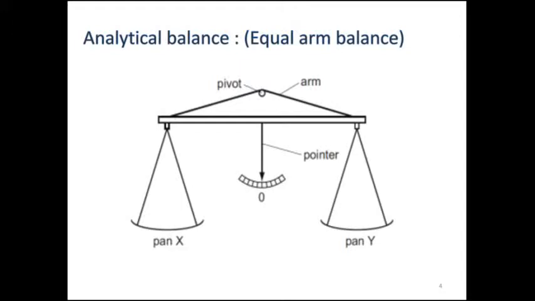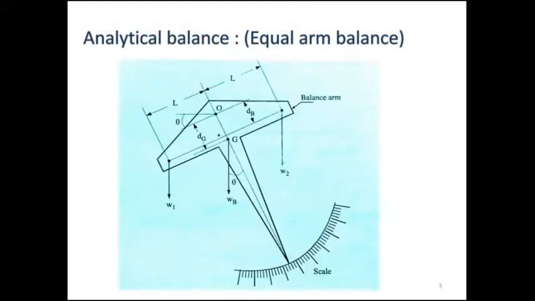Let us look at the analytical balance system. In this figure you can see the equal arm balance. Two pans, X and Y, hold the weights, and there is a pointer which gives the readings on engraved scales, and there is a pivot and arm.